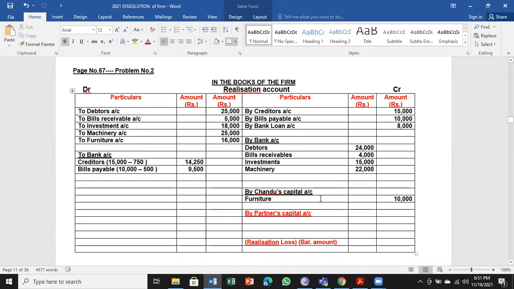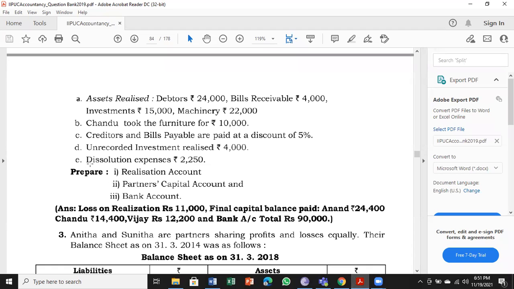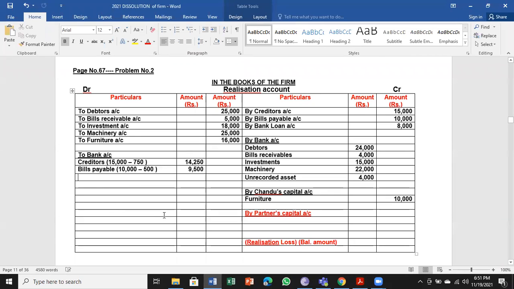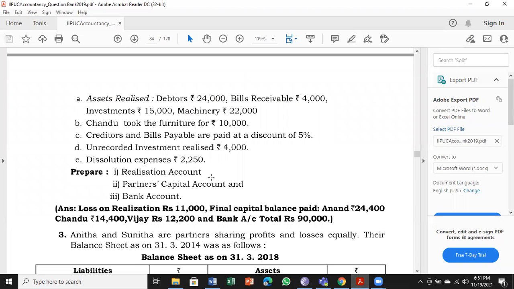So unrecorded asset realized will be on the credit side. Unrecorded asset realized 4,000 along with other assets. That's why I'm telling we should not hurry up for totaling. And we have to go on to the next one. Dissolution expense 2,250. Dissolution expense is also paid, $2,250. So we assume the problem is over. We have taken all the information and we are done with it. And if we go further, our account also will tally.